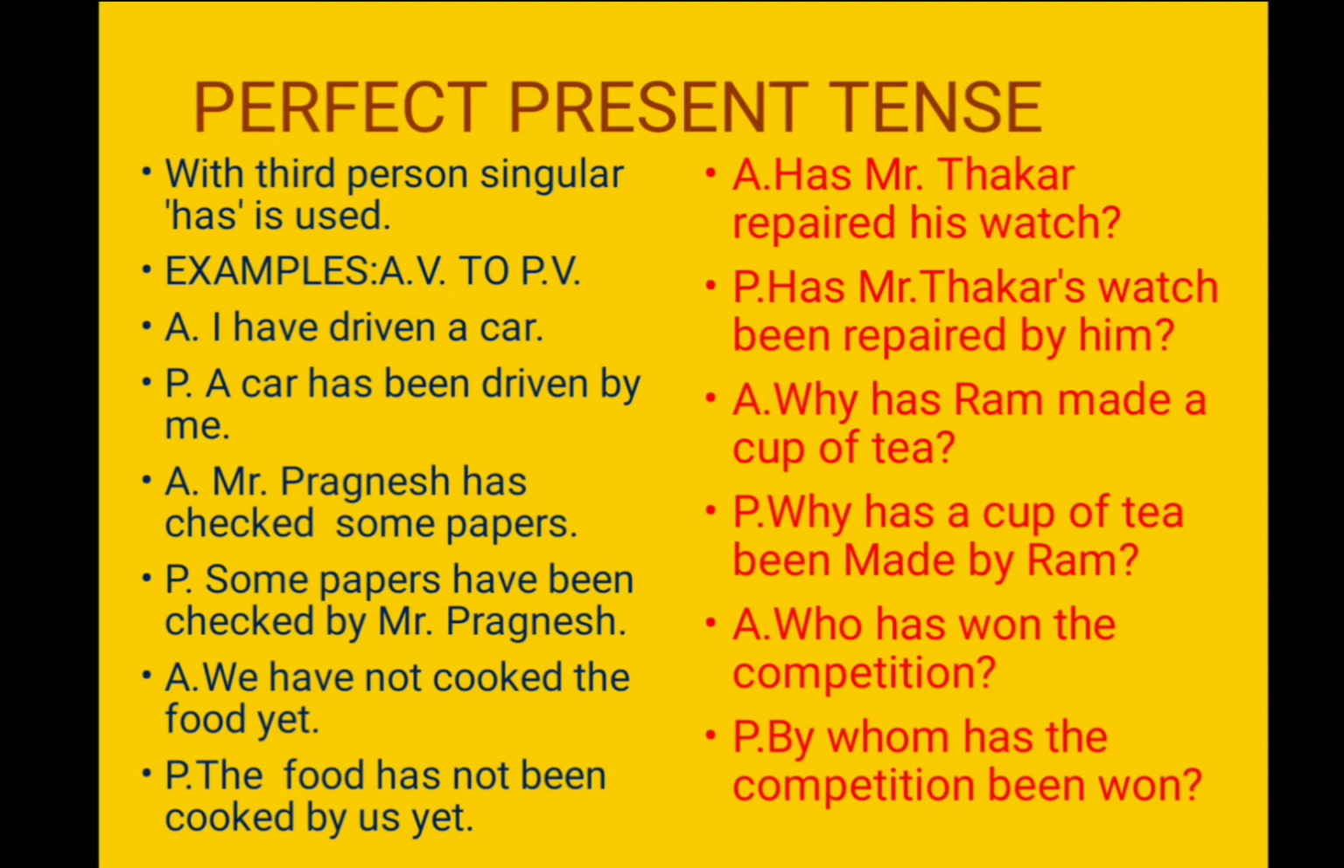Now let's understand some examples so that we could learn it perfectly. Example number 1, I have driven a car. So the previous rule is used in the first example. I is the subject, have is the helping verb, driven is the verb and a car is the object. So in passive, a car, the object, will come first. That one is third person singular, so we have to use has. A car has been driven by me.